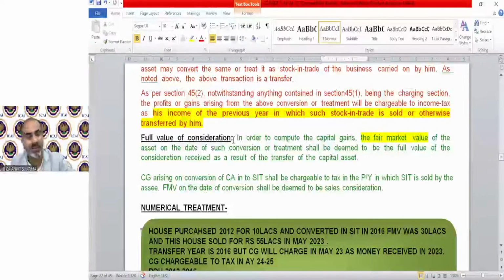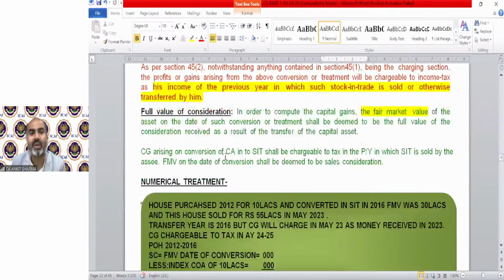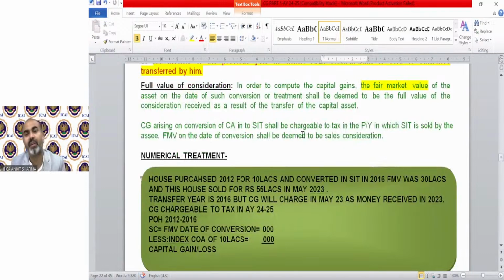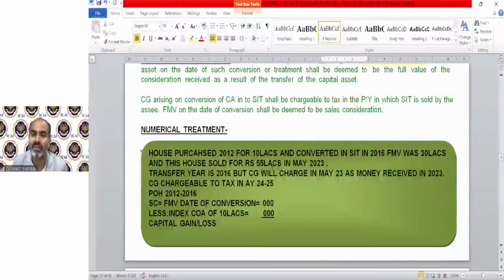What will be the sale consideration for the purpose of the asset? That will be the fair market value at the time of conversion. Capital gain arising on conversion of capital asset into stock in trade shall be chargeable to tax in the previous year in which stock in trade is sold by the assessee. FMV on the date of conversion will be the sale consideration. Here is the numerical format.